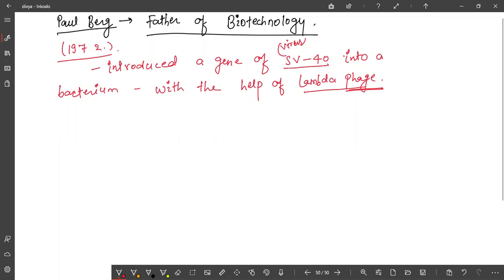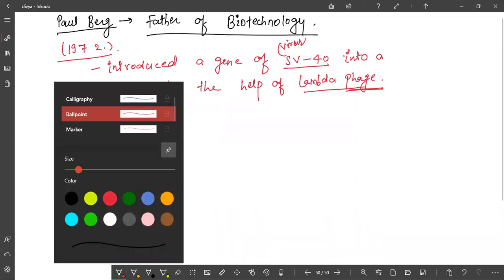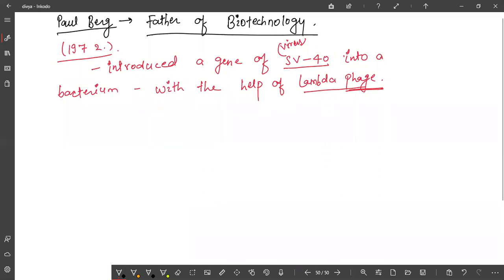The most commonly used vector is a gene taxi, or gene carrier, that simply brings the gene to the host. Here the lambda phage was the vector that delivered the gene of simian virus 40 into bacteria. Is it clear to you? That's why, who is the father of biotechnology? Paul Berg. Okay, so this is the basic technique that we will discuss.